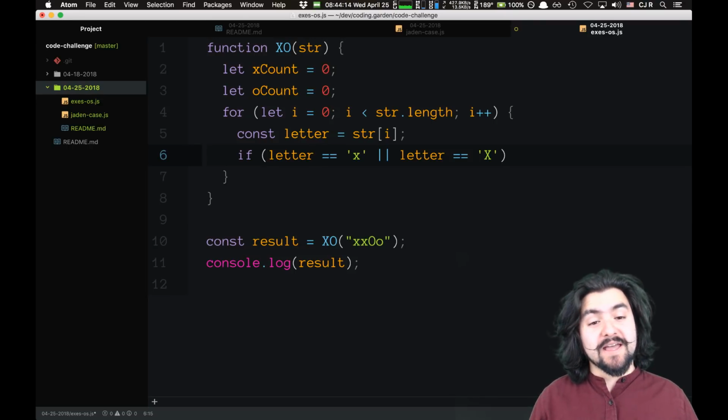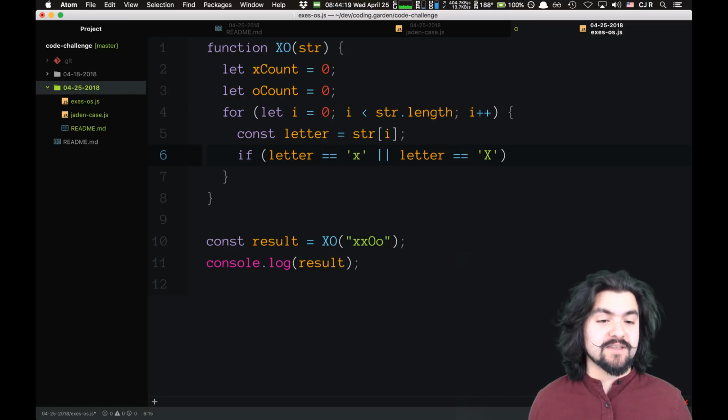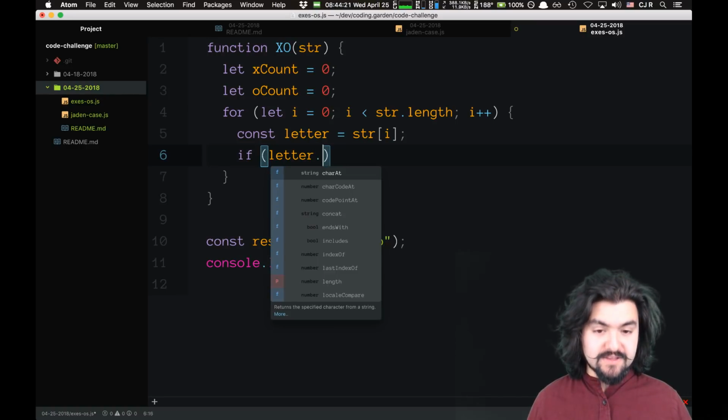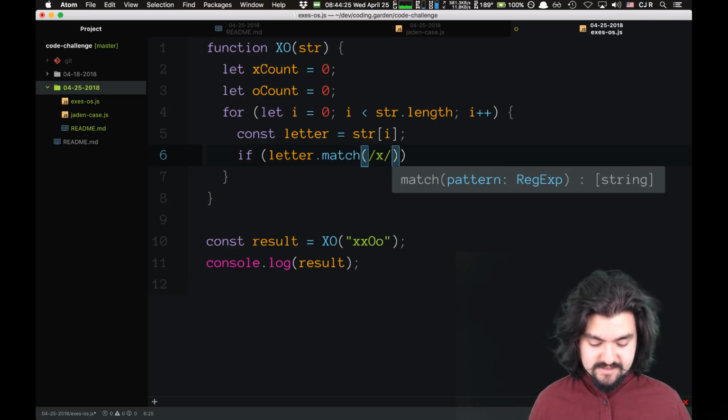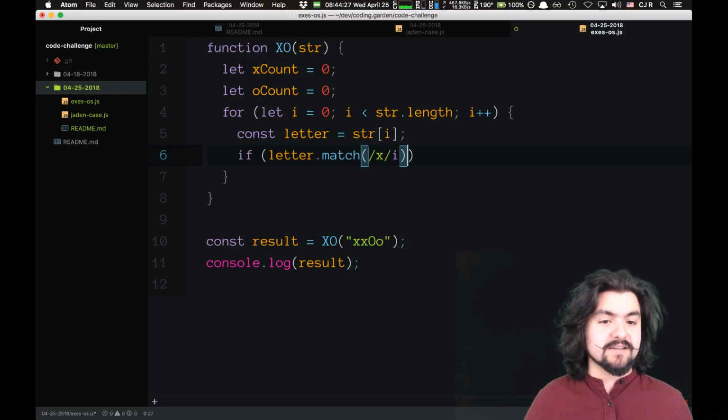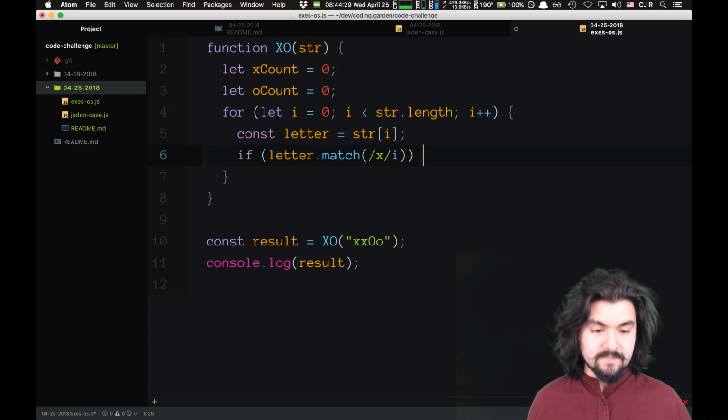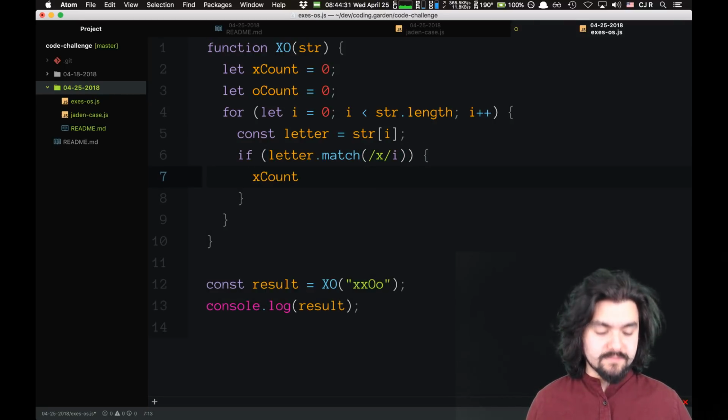Or we could do a regular expression that just says, does it match x? Let's do that. So we'll say if letter.matches the letter x, and that's just case insensitive. So if it's an x, then we'll say x count plus plus.